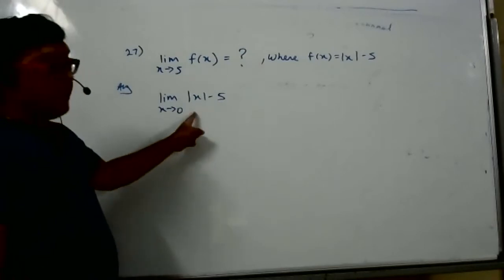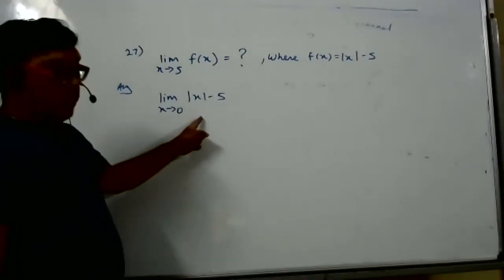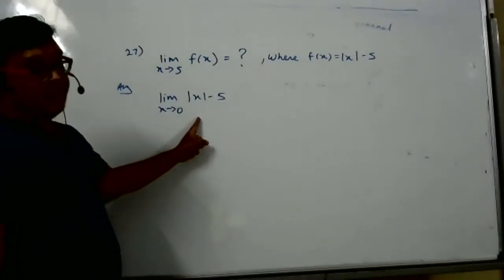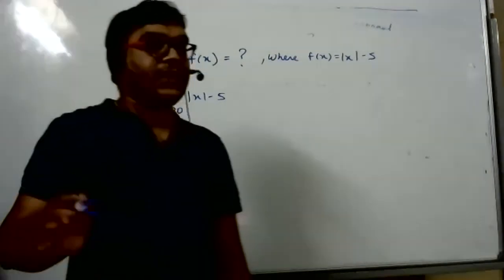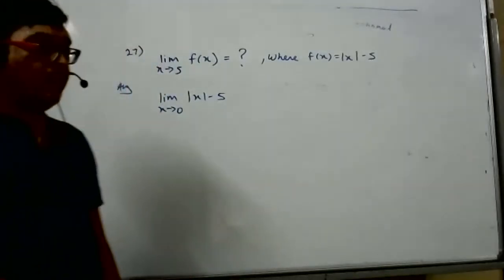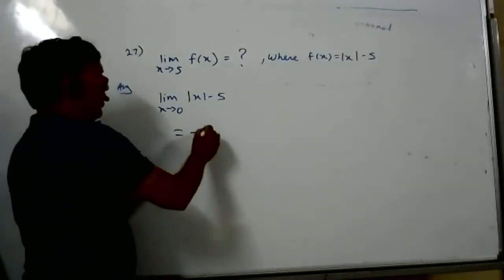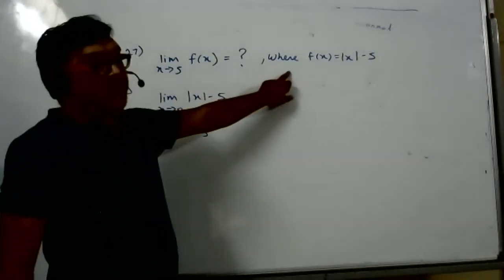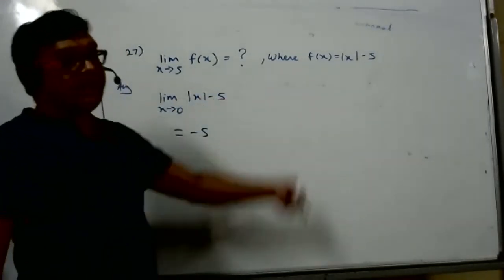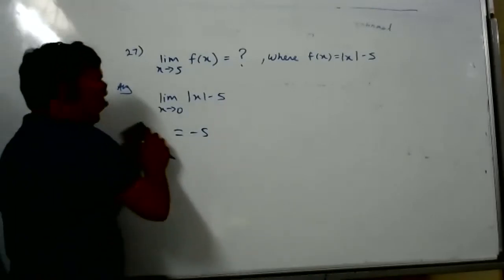Quite possible here also the limit does not exist, but that is not the case. If you say minus 5, the answer is wrong. You have to say the limit does not exist. But here we have an option to do it directly and we are going to get the correct answer. But in advance, how do we know? Most of you don't know.